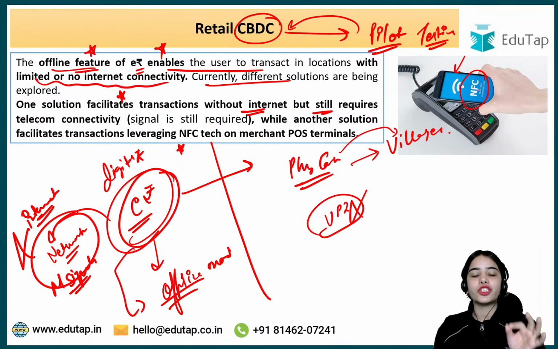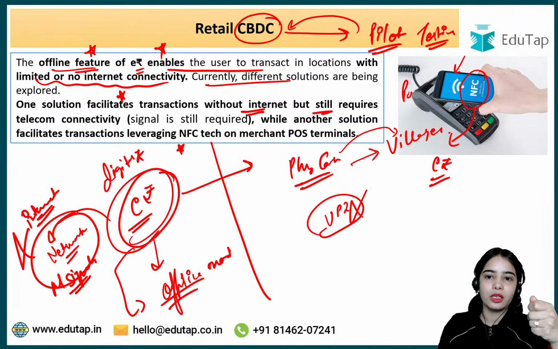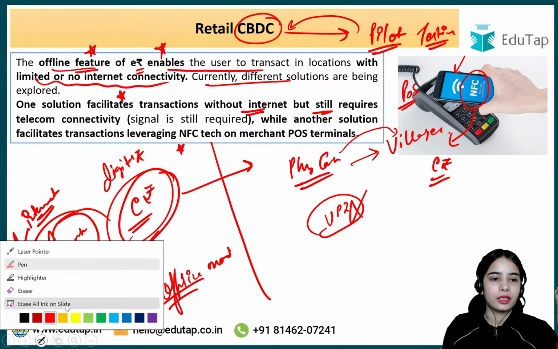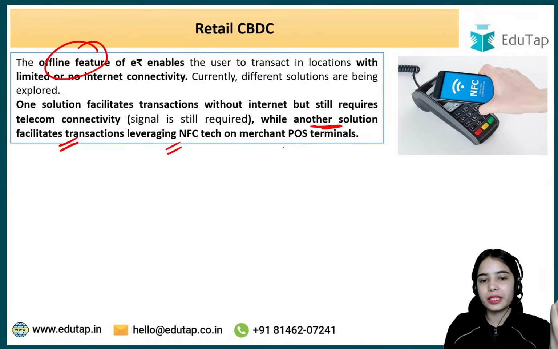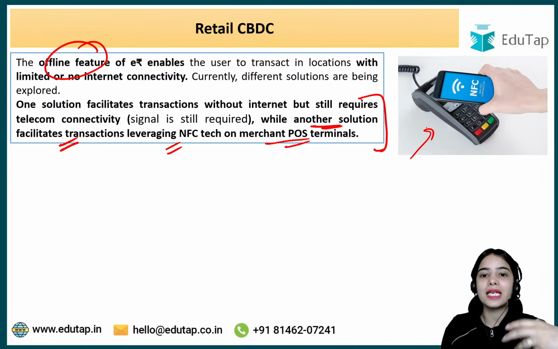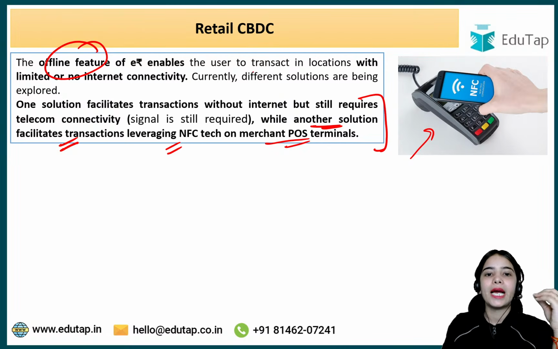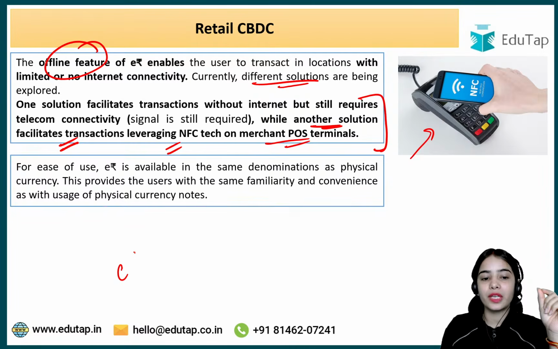Similarly, this near field communication technology is being explored so that it can be used for the e-Rupee also. In the offline transaction scenario, you will just have to tap your mobile phone and the POS machine will be able to get the money, okay. So this is the idea: another solution facilitates transactions in offline mode using near field communication technology on merchant POS terminals. Now you can understand that these kinds of POS machines might not be present in far-off areas, in village areas, and that's why further solutions are required, and different solutions are being explored, okay.